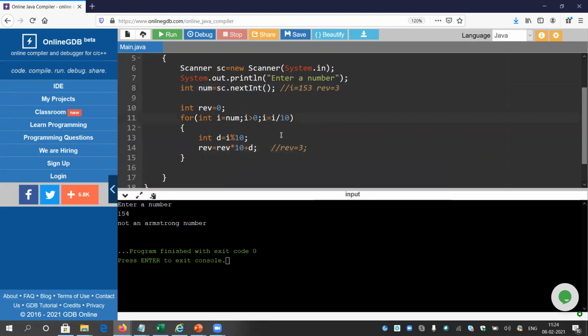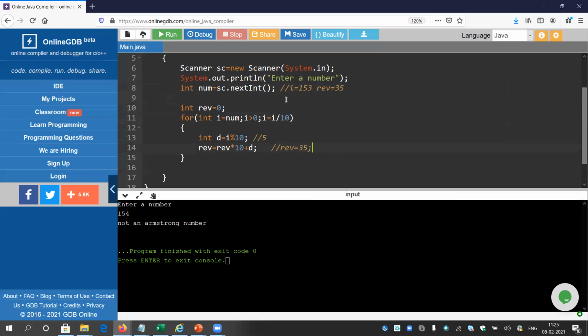Okay, after that, i equals to i by 10 and so on. So the next value of d will be 5. Now again, rev equals to rev into 10 plus d. What is the value of rev currently? It is 3. I have already calculated. Look here. What is the value of d now? The second time, the digit will be 5. So 3 into 10 plus 5 is 35. So the current value of rev is 35.